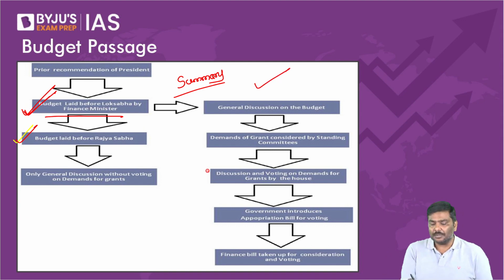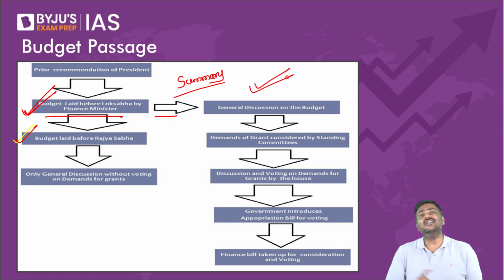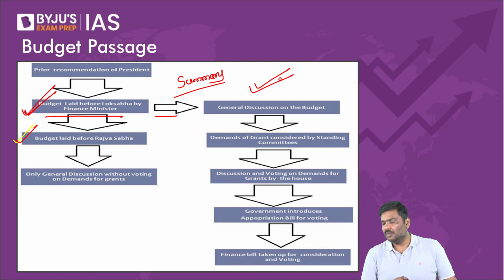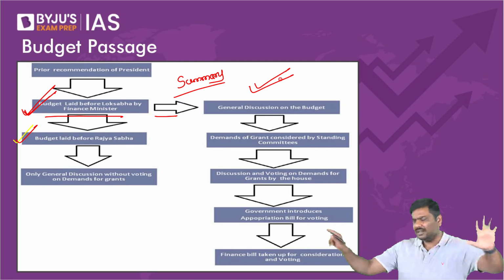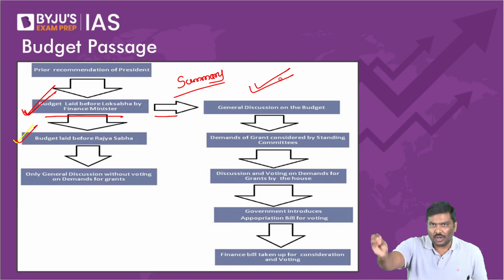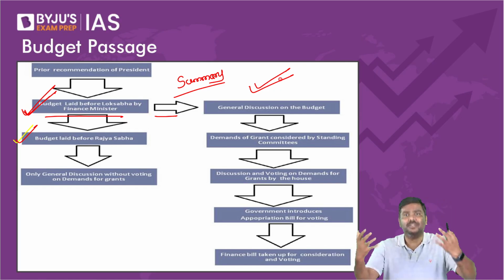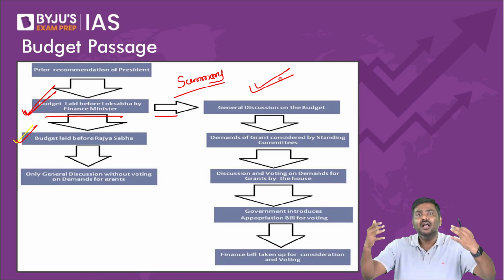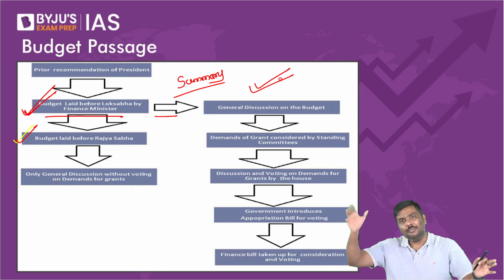Next, after the presentation is done, there is a general discussion that takes place. What do you mean by general discussion? All the parties, that is, opposition parties, will be given a chance to provide their viewpoints, to say what they think about the budget.